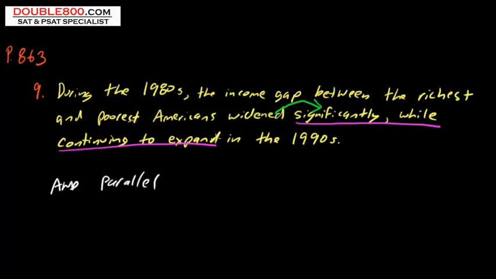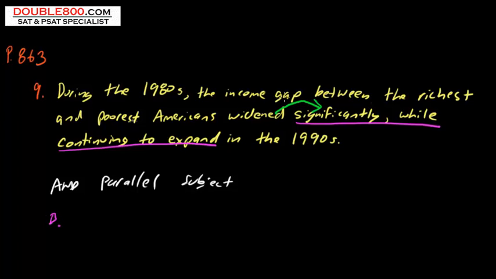And the last part, with an independent clause, you need a subject in both. The first part, the gap widened. The second part, while continuing. You don't even have a subject. So we need a subject. So let's just look at the choices now. And it should be just readily apparent here. The answer is B. Now let's just take a look.